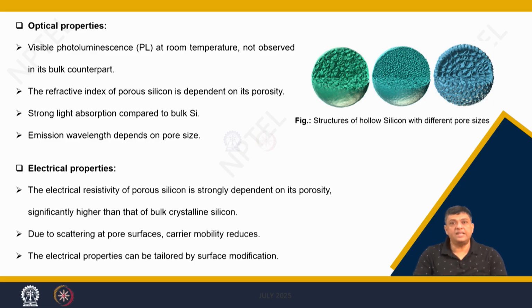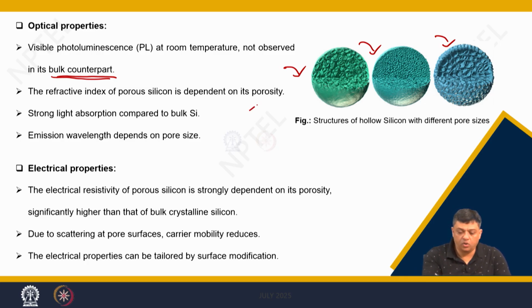So, what happens? Let us start with a physical property such as optical property. Now, if you see a PL spectra at room temperature, then you will find that in the bulk it is not observed. But as you move from one structure to the other structure of silicon, then you start seeing that the refractive index of the silicon is directly dependent on porosity.